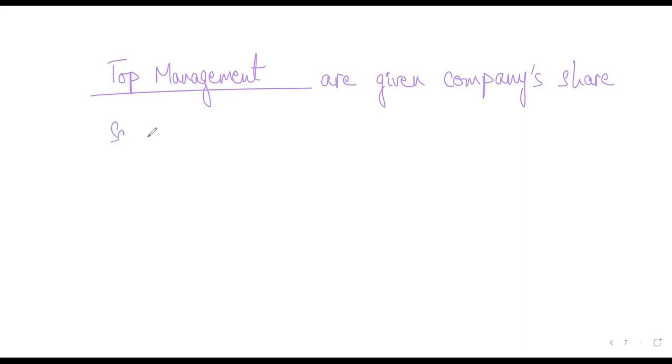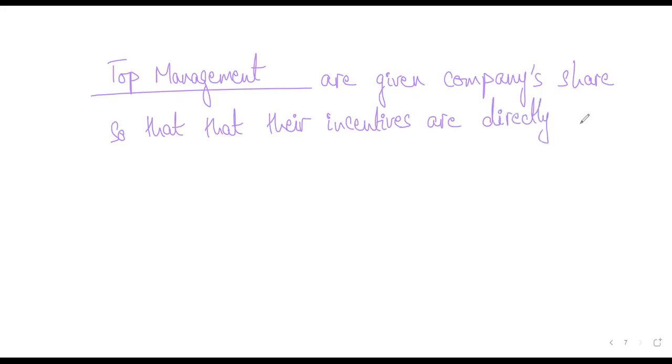So exactly what I was saying before, they are given company shares so that their incentives are directly aligned with profit maximization.